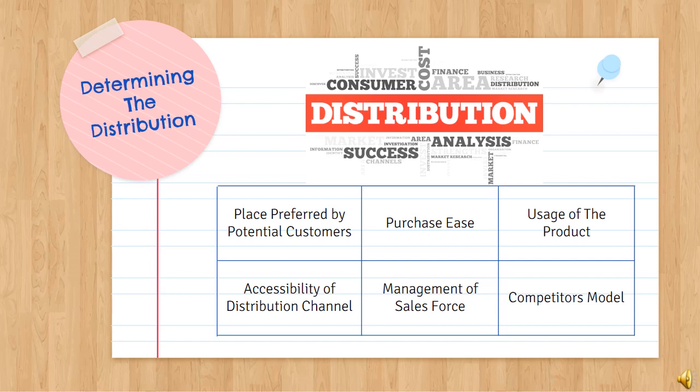The marketer will still be able to answer a number of questions. Where do potential customers go to purchase this product? Will customers buy this product more easily in a general store, a specialty store, online, or even by post? Is the chosen distribution system easily accessible for customers? Is managing a sales force necessary? What are competitors doing? How can the model be adapted or differentiated?